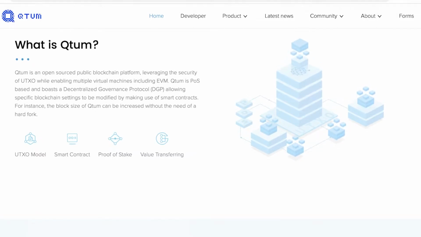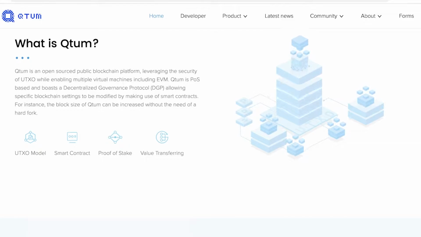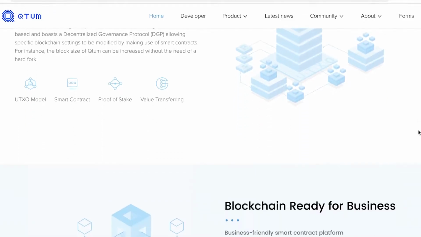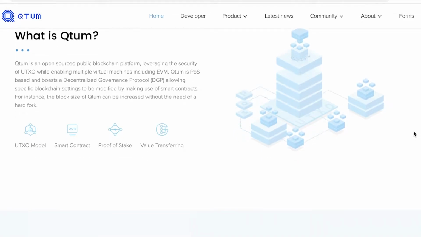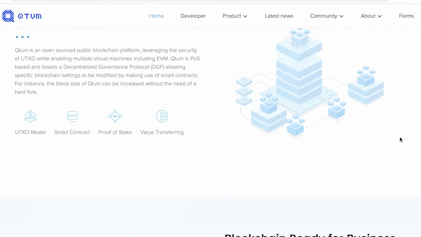So Quantum is basically a blockchain platform that is open source. It is based on the public. The public is developing it, leveraging the security from the UTXO. So it is not an Ethereum-based blockchain. You need to understand that a lot of the other blockchains that we often talk about are Ethereum-based. This is their own public source, how they have sourced this from the public, and then they have used the UTXO securities. And Quantum is a POS-based decentralized governance protocol, which allows specific blockchain settings to be modified by making use of smart contracts. So the block size of Quantum can be increased without having a hard fork that would usually be necessary in a blockchain like Ethereum.